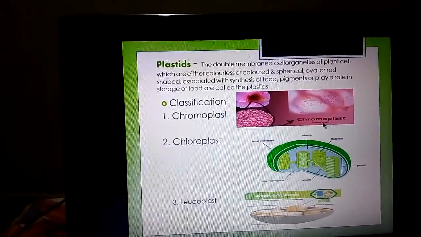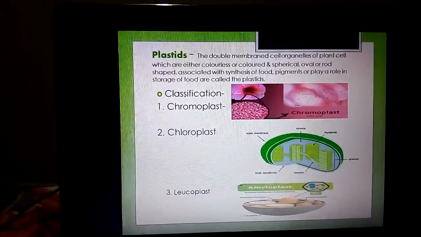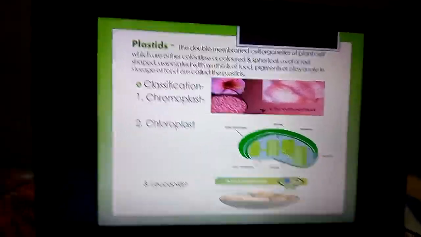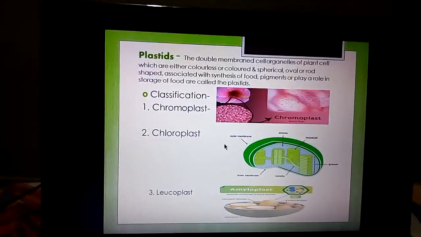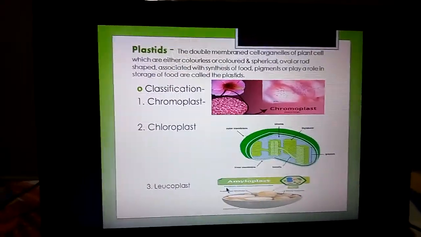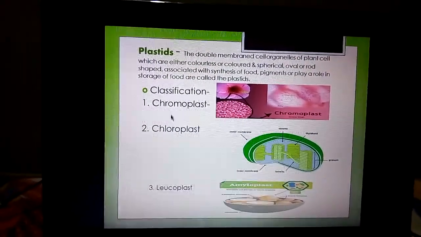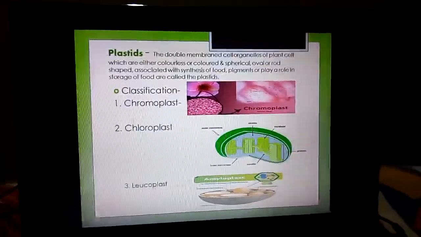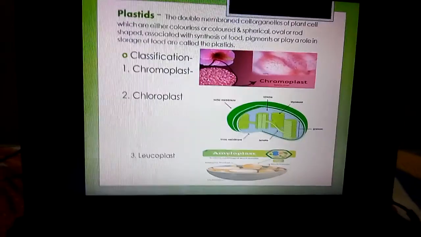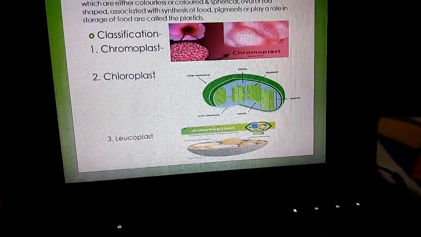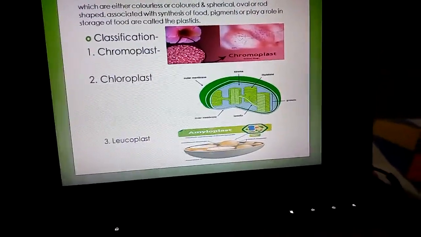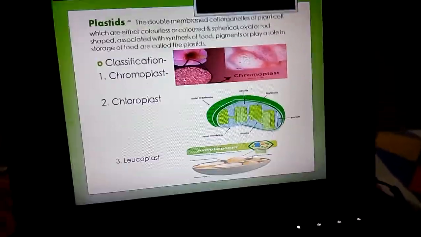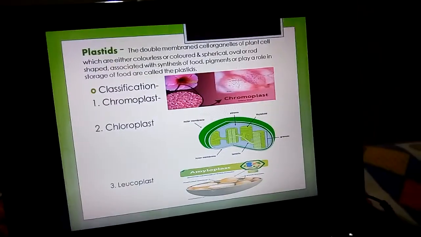The plastid contains two membranes. No grana is present in their matrix. The matrix contains carotene, granules, lipid droplets and lamella. Here thylakoid is absent.